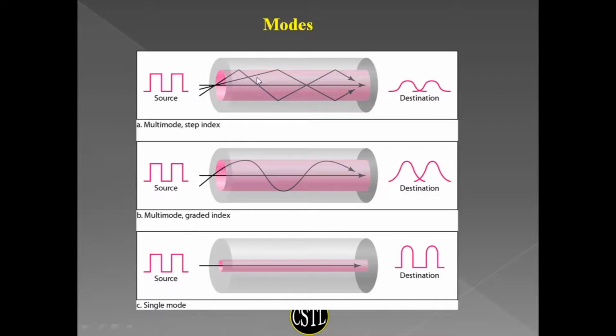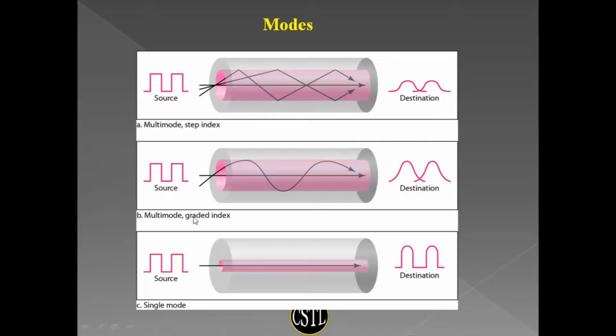Here the density of the core is constant everywhere, in the center and near the interface. So here the ray will come as a straight line, it will reflect, and in this way the receiver will get the signal.